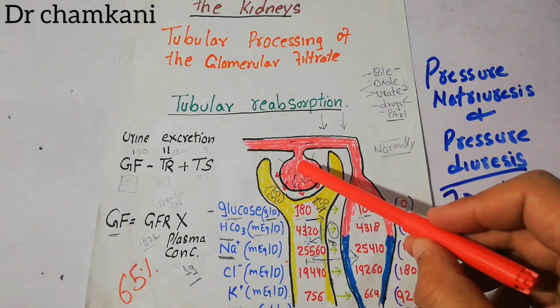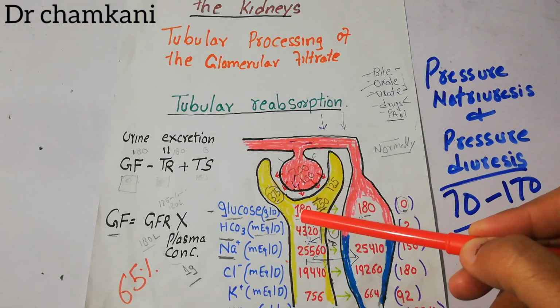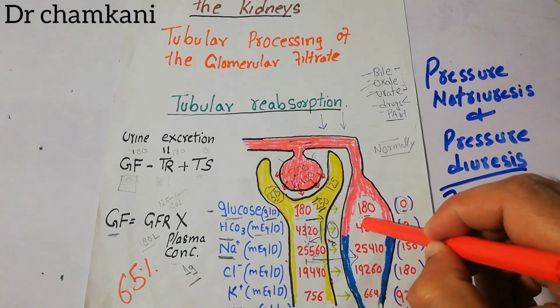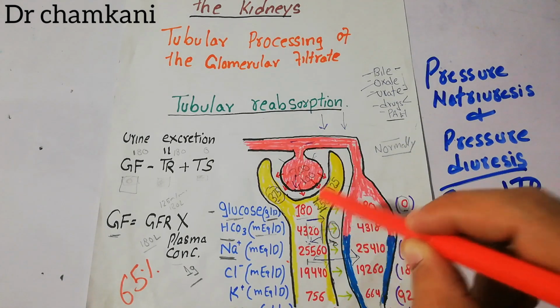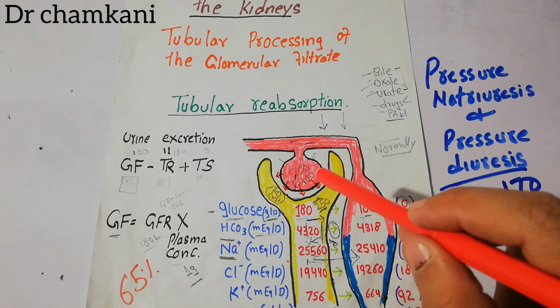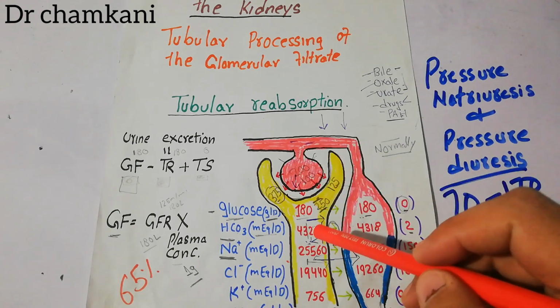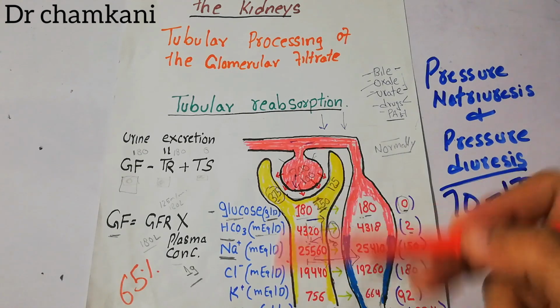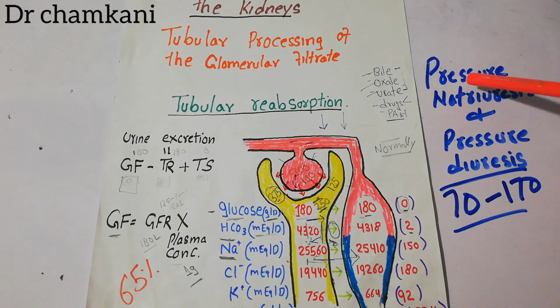One was the increase in GFR: a lot of sodium and water has started entering the tubule, and on top of that, due to increase in pressure here, the reabsorption of sodium and water is now difficult. Less sodium and water is reabsorbed, so more is excreted. That also contributes to pressure natriuresis and pressure diuresis.